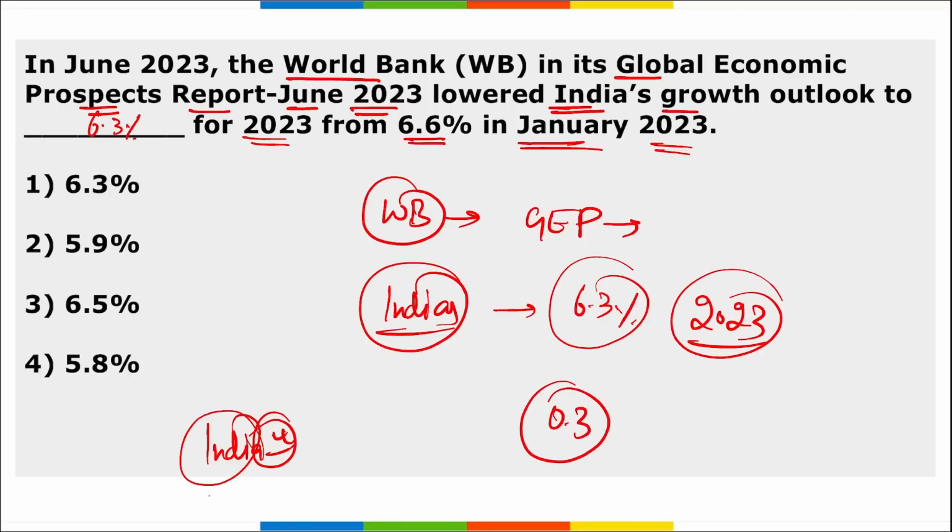If there is a recession in the US and the Euro zone, India has the chance to show its capability, and India is performing very well at the international level. Our manufacturing is increasing, and more and more foreign companies are starting their manufacturing in India. So the right answer here becomes option 1, 6.3%.